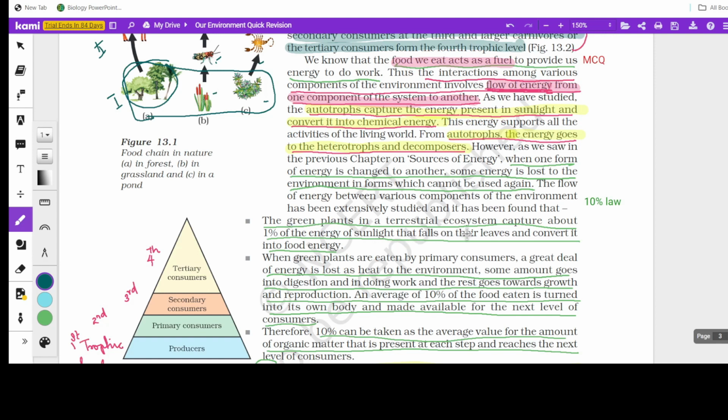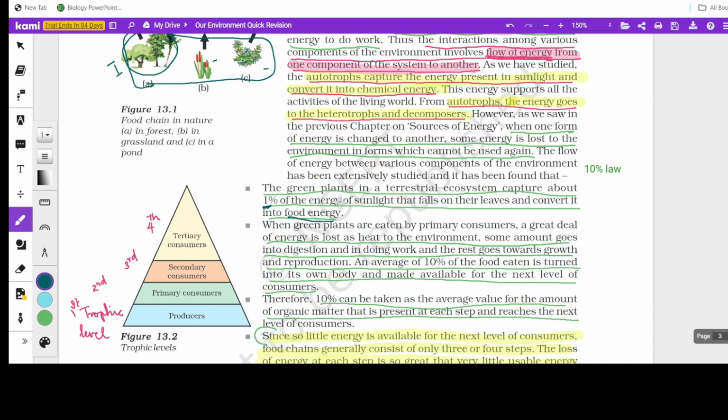Green plants in a terrestrial ecosystem capture about 1% of the sunlight. So the sun's energy is available on the whole, but plants capture only 1% of that energy and convert it into food energy. Okay. The green plants capture about 1% of the energy of the sunlight that falls on their leaves and convert it into food energy. Now, this food energy is lost as heat to the environment. That is, the plants use it up.